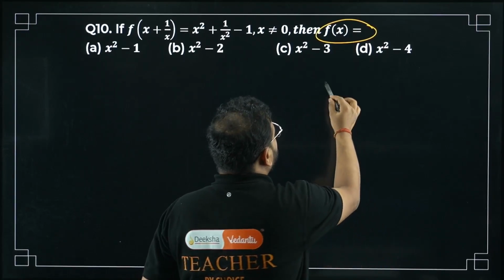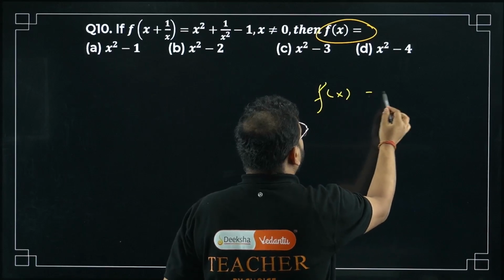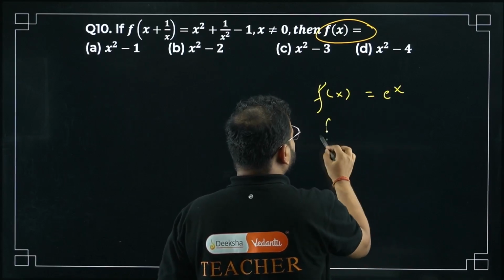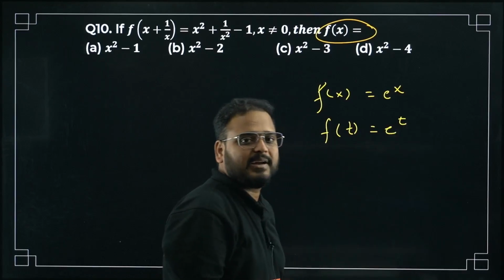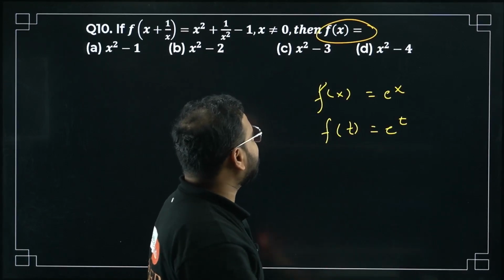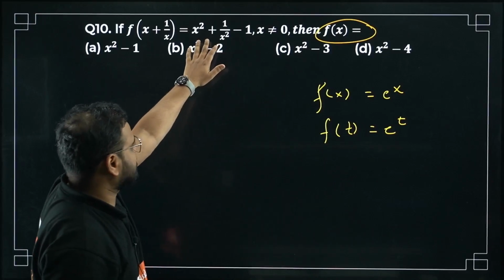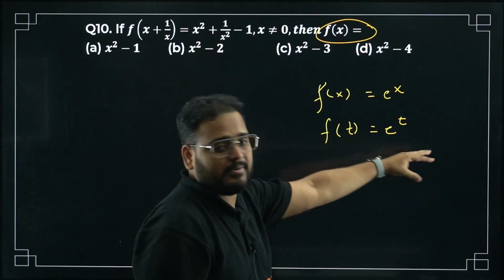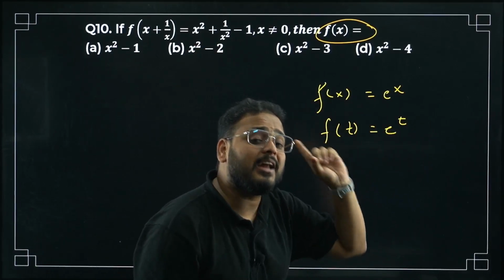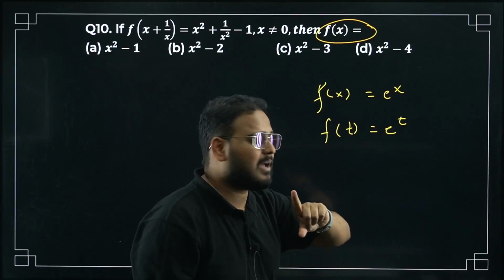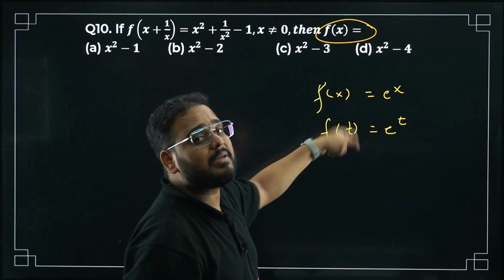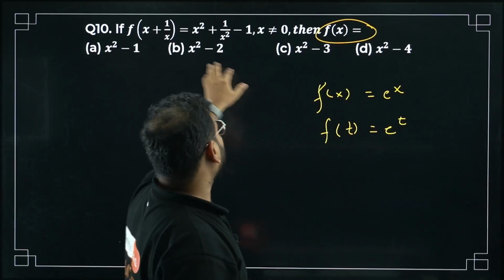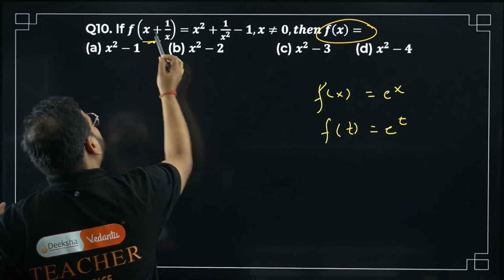Let's say I have f of x equals e power x. Can I not write this as f of t equals e power t? What I'm trying to say is, if I can exchange or replace the variables, it'll make my life easier. Think about it, I can change the variables directly, once I'm able to make this in terms of x plus 1 by x.